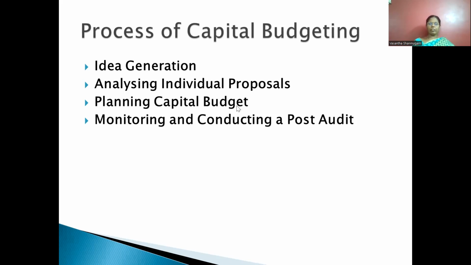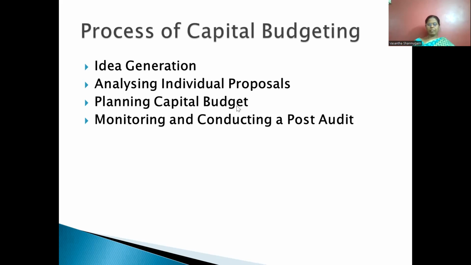The last one is monitoring and conducting a post audit. It is important for a manager to follow up or track all capital budgeting decisions. He should compare actual with projected results and give reasons as to why projections did not match actual performance. What is the deviation must be identified.